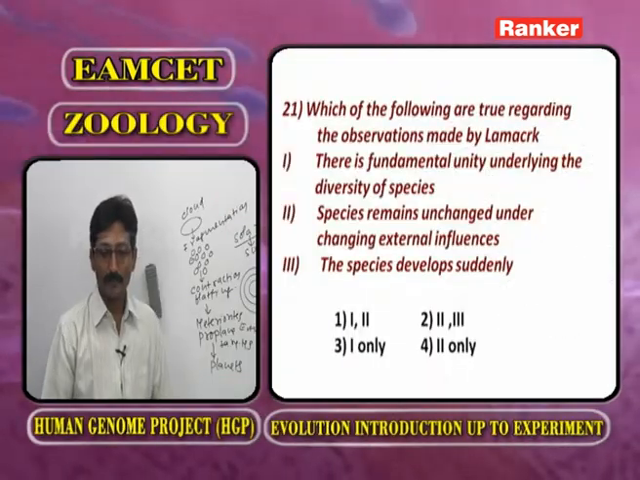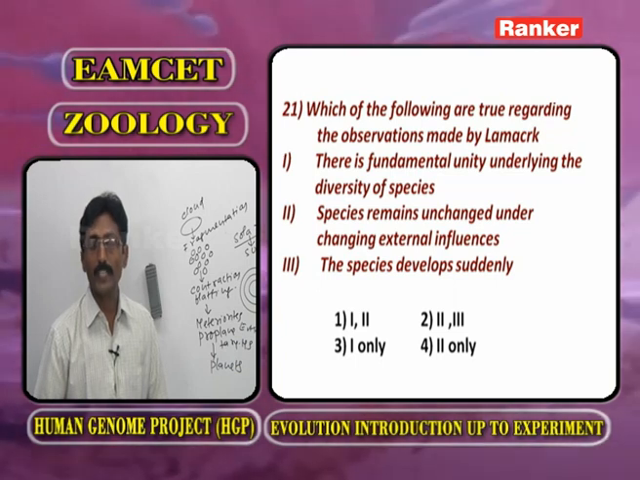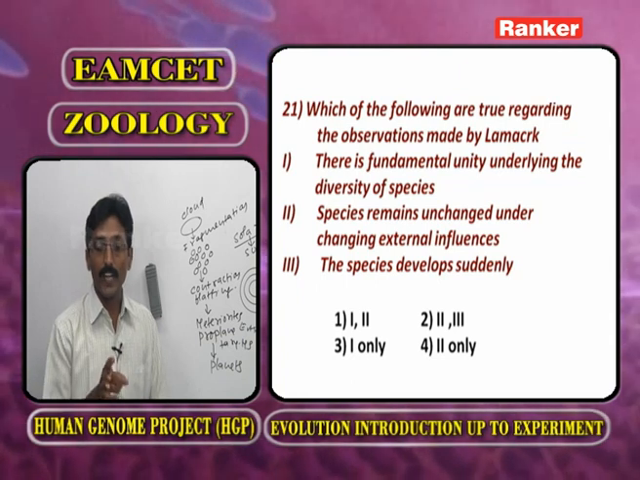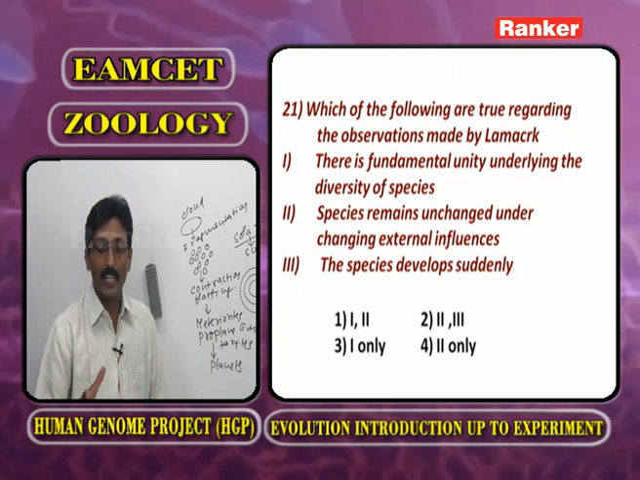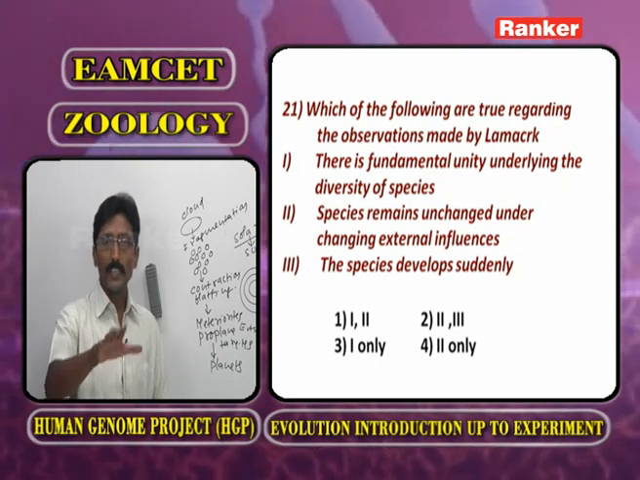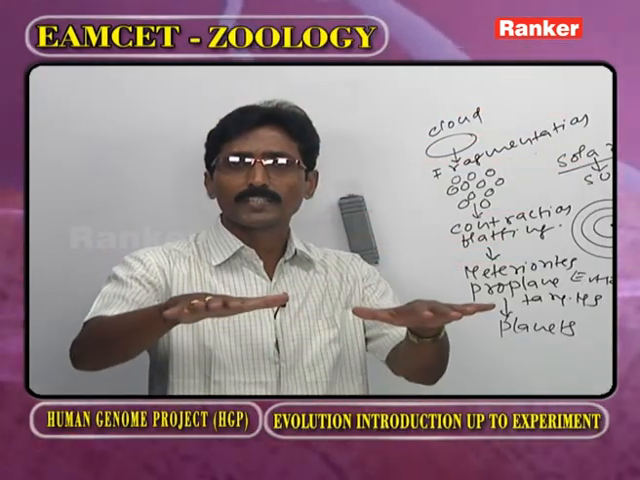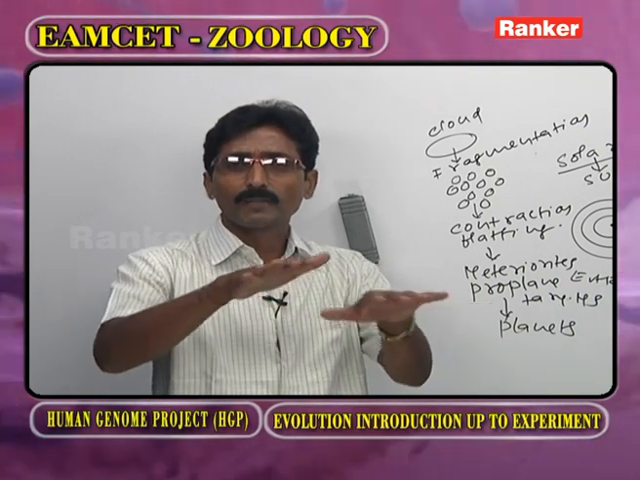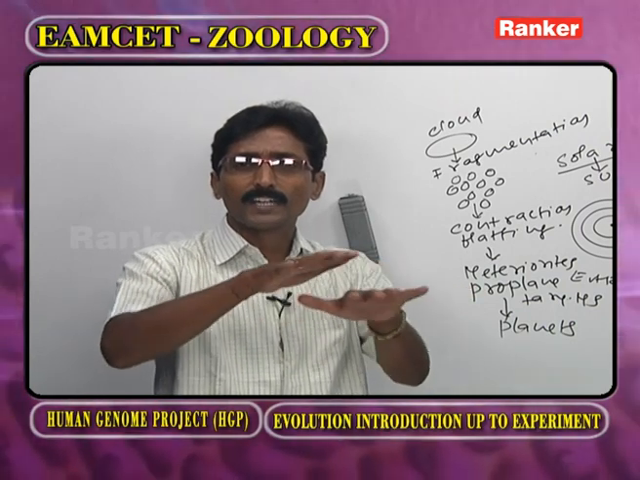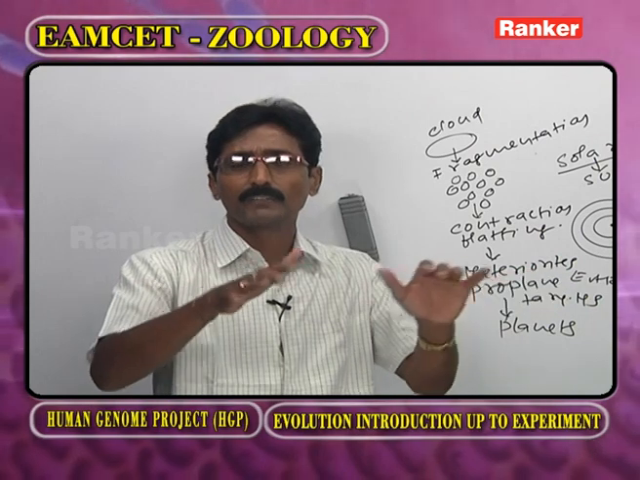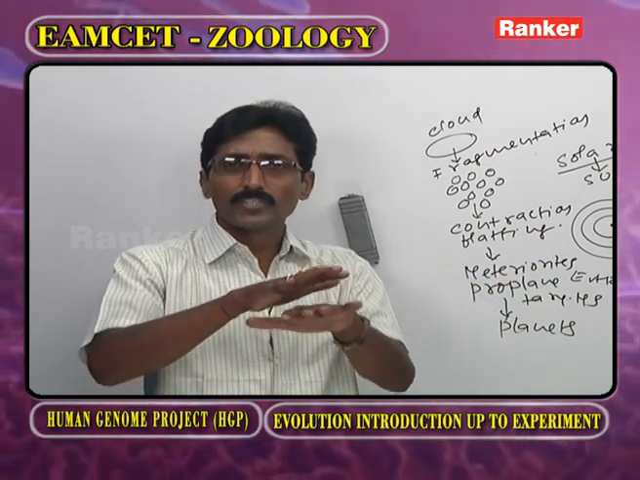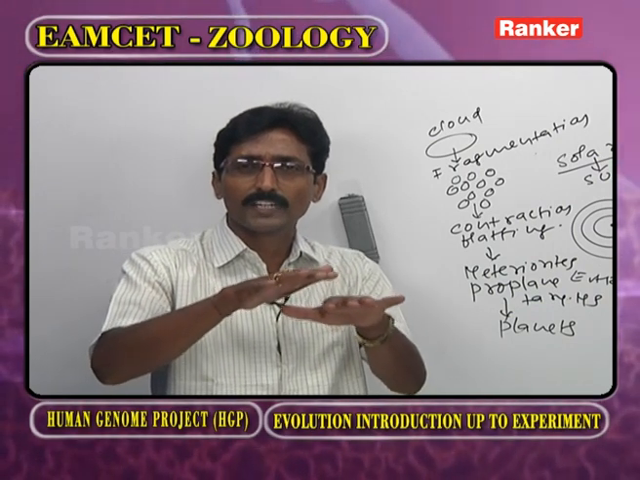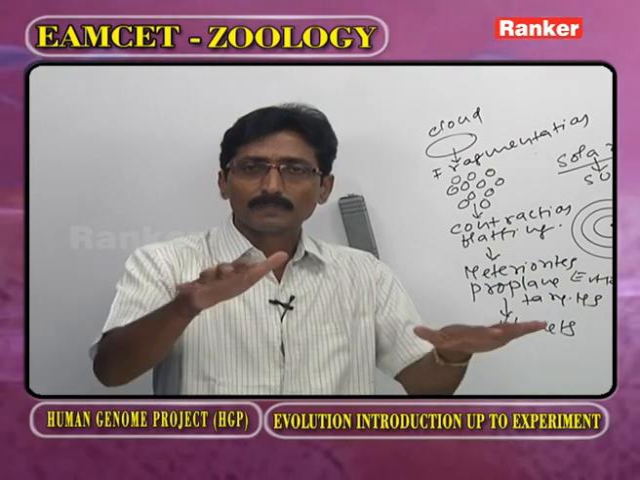Now you observe. Which of the following are true regarding the observations made by Lamarck? One is, there is a fundamental unity underlying the diversity of species. In the beginning of evolution, there is no diversity. There are no algae, fungi, bryophyta, pteridophyta, flowering plants, non-flowering plants, and so on. Diversity was absent in the beginning of evolution. In the same way, there are no sponges, Cnidaria, platyhelminthes, nematoda, annelida, arthropoda, and so on. Different animal species were absent.